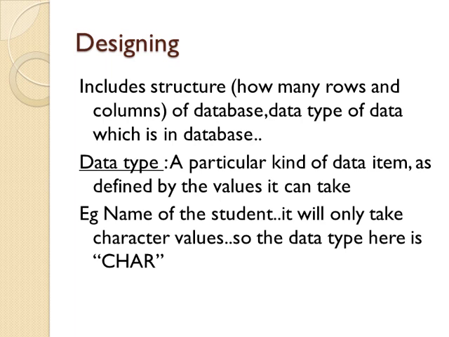So, the alphabetical letters in English, that is from A to Z, can be the name of a student. So, the name of the student will only take those values. Which values? The alphabetical values. So the name of the student, when it will take the alphabetical values, it means its data type is char, that is character data type. Okay, so designing includes this part, that how many rows and columns will there be in a database, what will be the data type of the data that is being stored in the database.